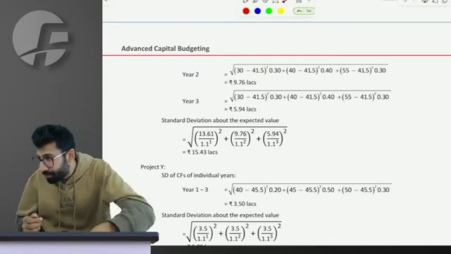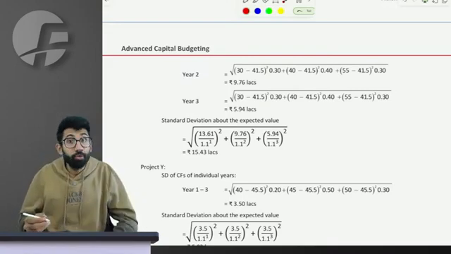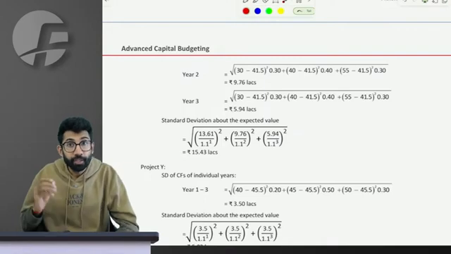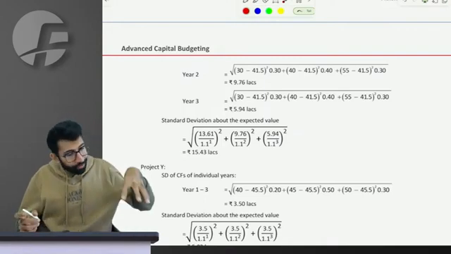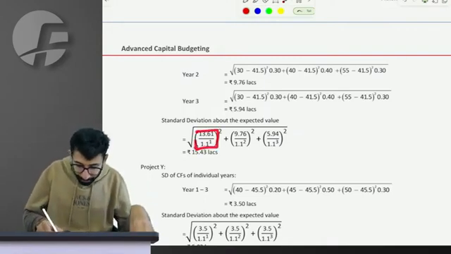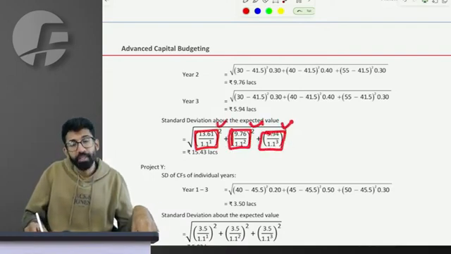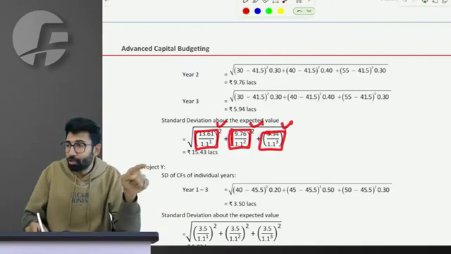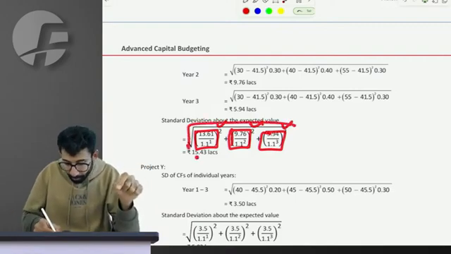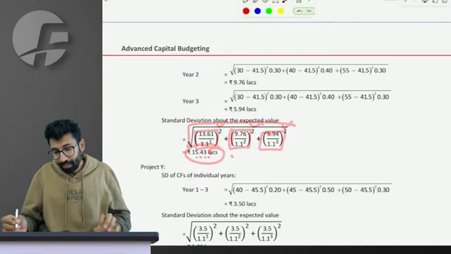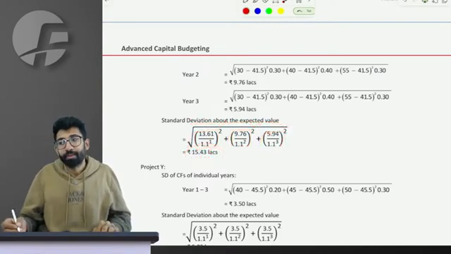Sir, when you solve it entirely on the calculator, you should be able to do it. We have learnt in the class that this, into equal to M plus, then this, into equal to M plus, then this, into equal to M plus. Then you do memory recall, which will be the addition of all three of them, and when you press square root, it will be 15.43 lakhs. I hope you are all done. Are you all able to connect? Come on.